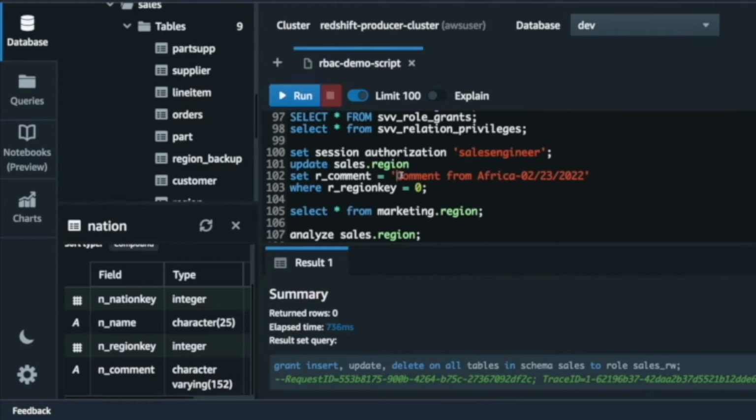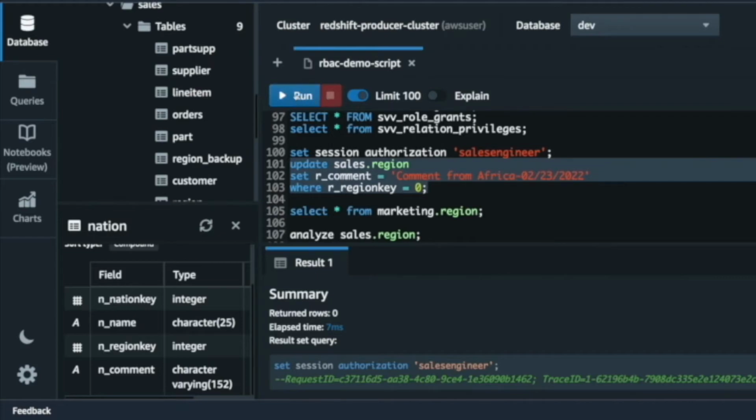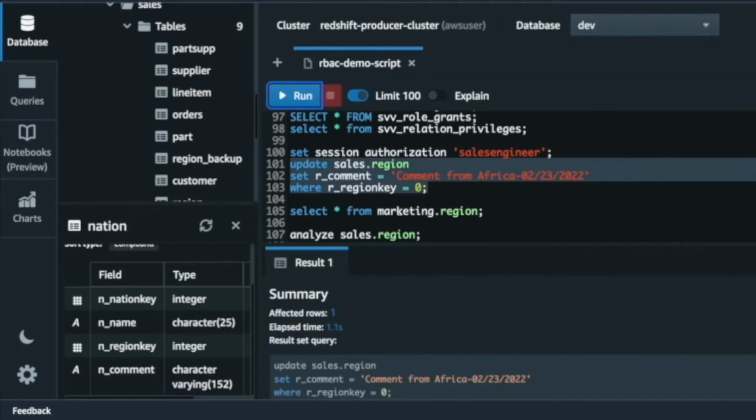And remember earlier I told you to focus on this comment from Africa. So now we are going to add the date, and we are doing a backdated update. So let's run this as a sales engineer and perform the update. And here you see it says affected rows 1.